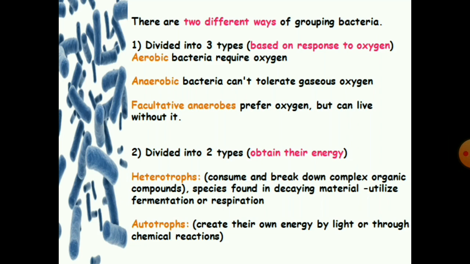Second is based on how they obtain their energy. In this way, bacteria are divided into two types: heterotrophs and autotrophs. Heterotrophic species are found in decaying material and utilize either fermentation or respiration, obtaining their energy by consuming and breaking down complex organic compounds. Next are the autotrophs, which create their own energy by light or through chemical reactions.